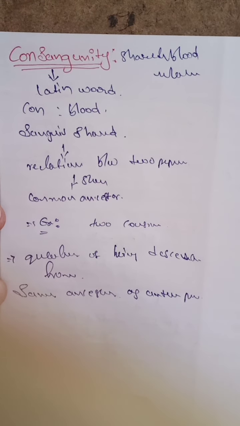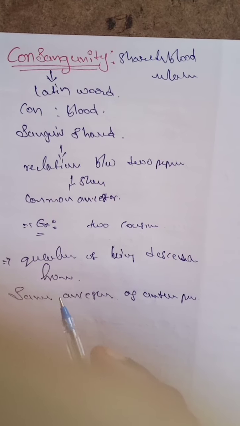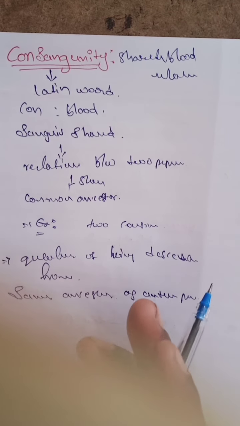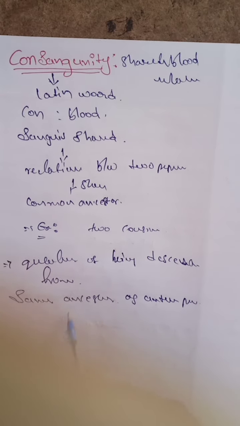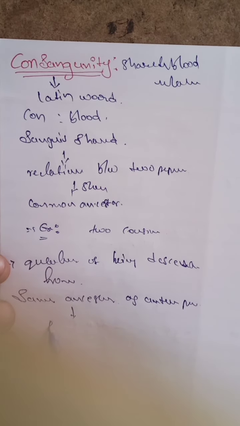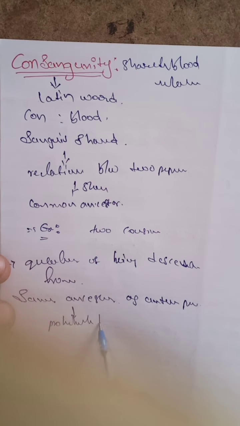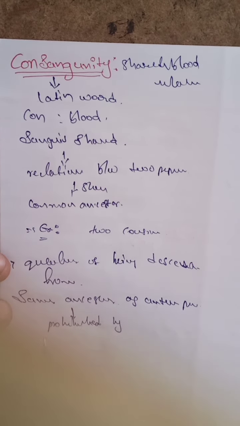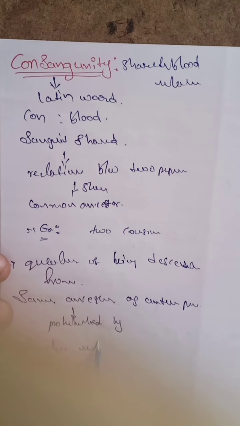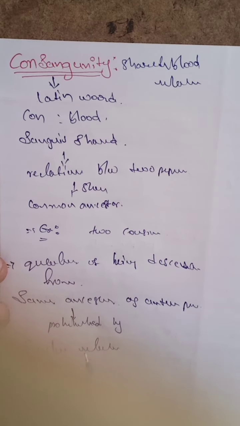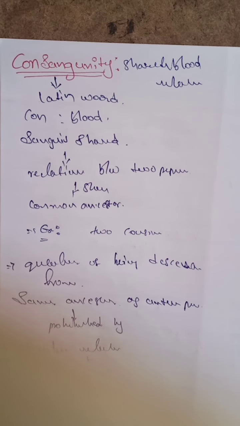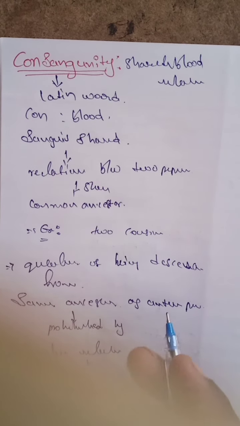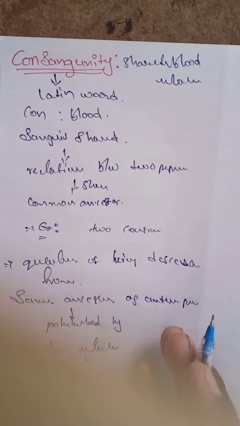The laws of many jurisdictions set degrees of consanguinity in relation to prohibited sexual relations and marriages. So these two are prohibited: sexual relations and marriage between such parties.